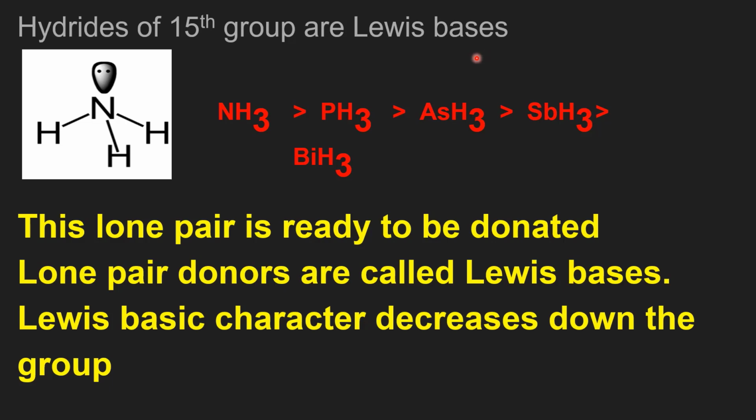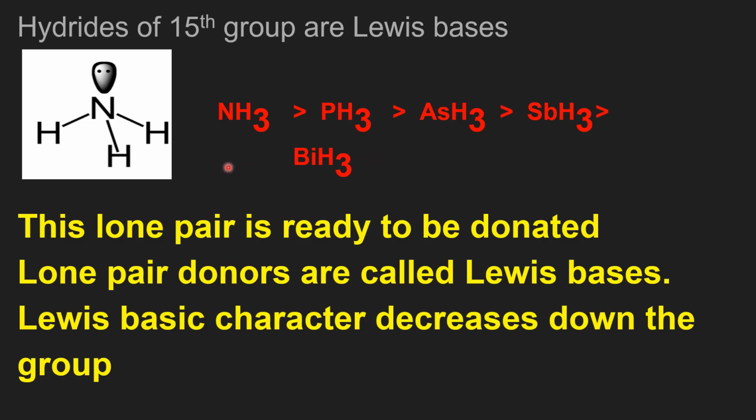Just now we discussed that the hydrides of the 15th group have a lone pair. In ammonia, this lone pair is shown. Just like ammonia, other hydrides also have a lone pair at the central atom. This lone pair can be donated easily, so the lone pair is ready to be donated. The lone pair donors are referred to as Lewis bases. Here, the Lewis basic character decreases down the group.